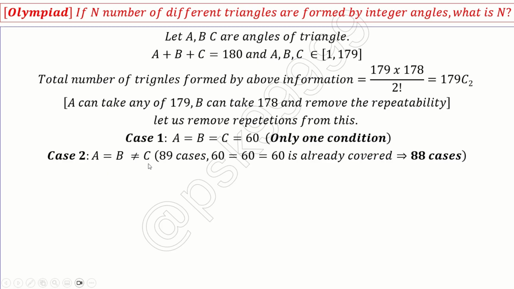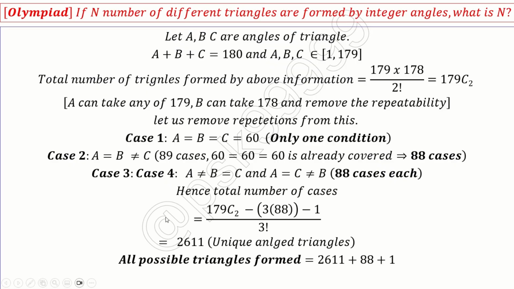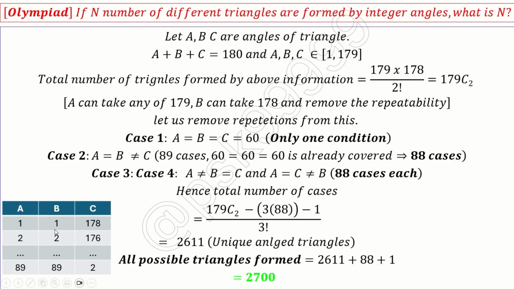Second condition is if two of the angles are the same. If two of the angles are the same, it means A equal to B and not equal to C. There are a total of 89 cases. How did we get these 89 cases? Let me show you this table here. If the angles are A, B, C, C is 178 because A equal to B, right? And A and B are 1, 1. Then C is 178. 2 and 2, then 176. Similarly, you will go up to 89 and 89, and C will be 2 degrees. How many cases are there in total? 89 cases actually.